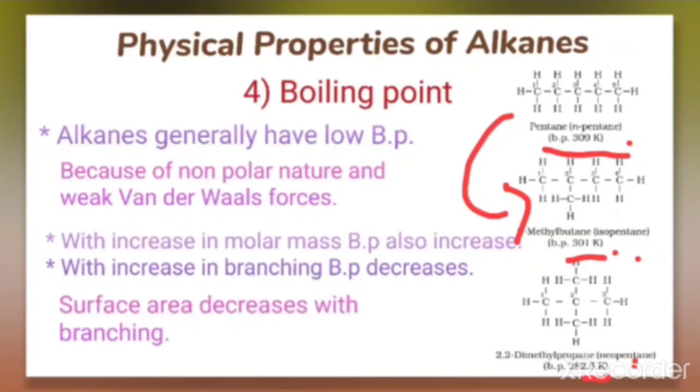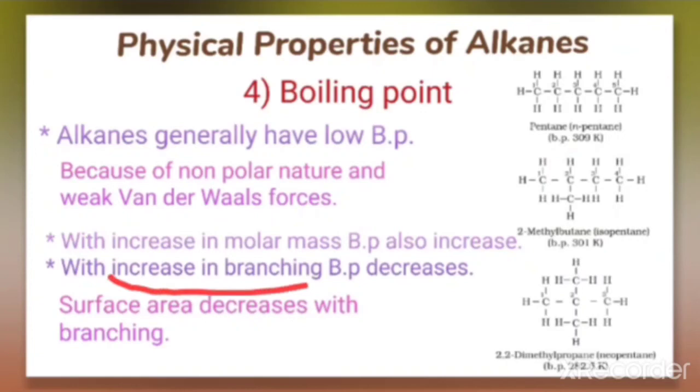From this example, we can conclude that with the increase in the branching, boiling point decreases, but the boiling point increases with the molar mass. That is why the lower members have low boiling point and higher members have high boiling point. And the decrease in the boiling point with the branching is due to the decrease in the surface area. So this is a very important point, that is boiling point.